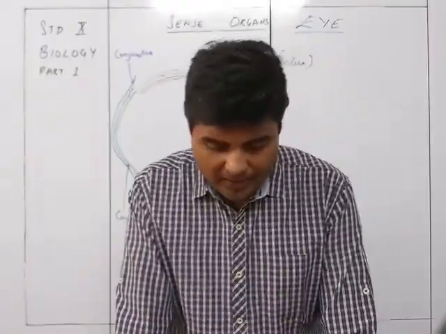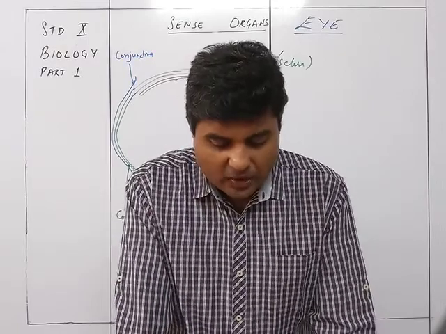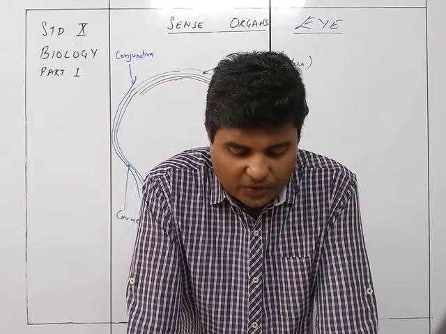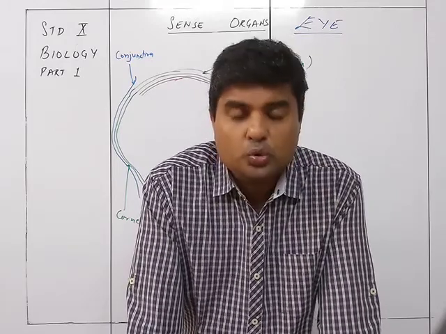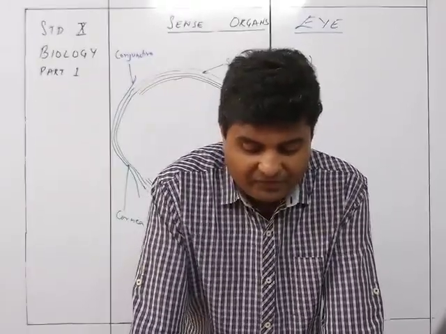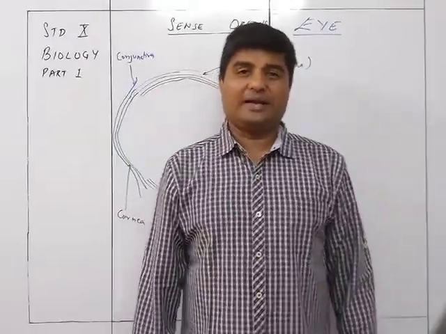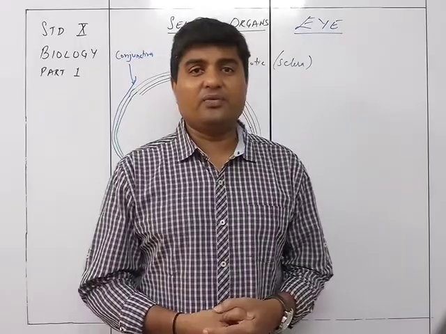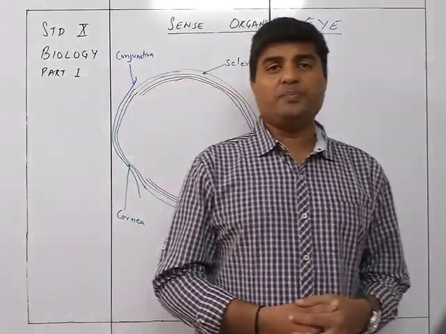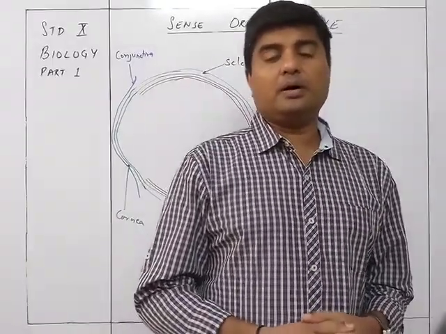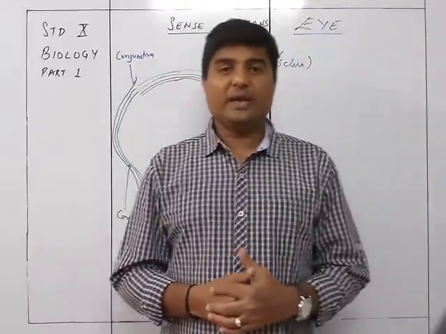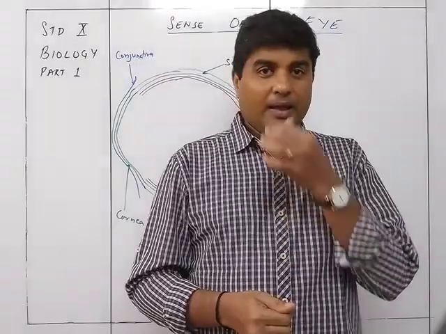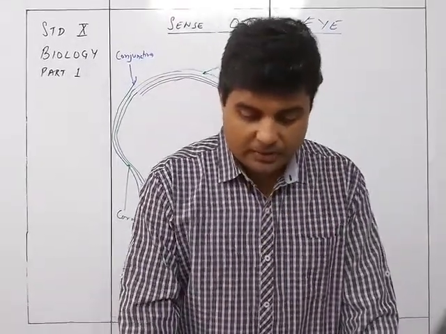According to reports, AIIMS New Delhi has developed the technique of slicing the cornea into 2 to 3 layers that can be grafted onto as many defective eyes. That's why it's very important that eye donation should be conducted after death. So that is about the cornea.